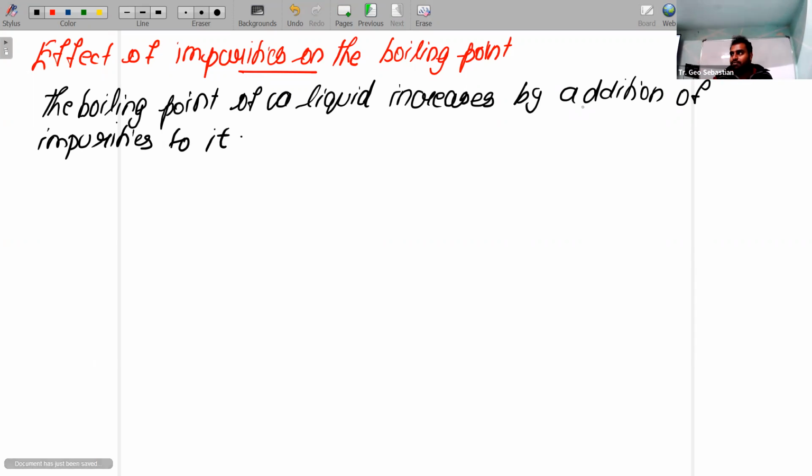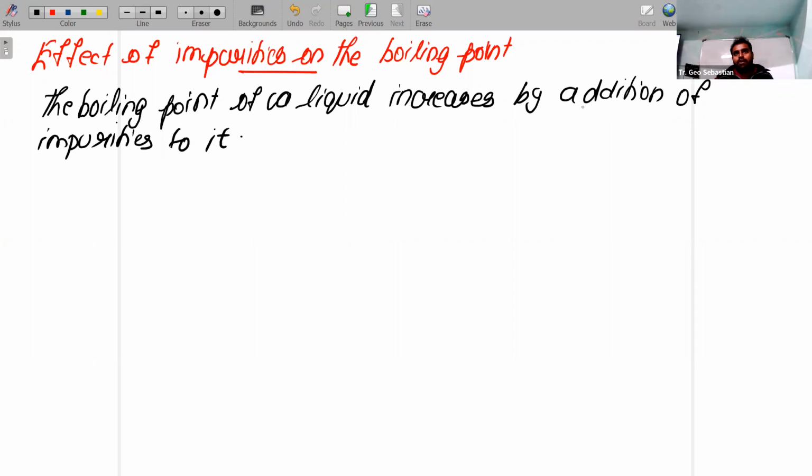You remember that concept. So if you consider the melting process and add some impurity, the melting point will decrease. In this case, it is opposite. If you add impurity into a liquid, the boiling point will increase.